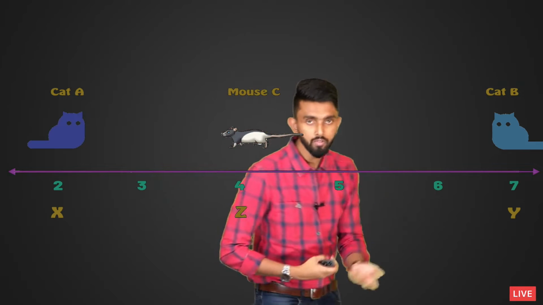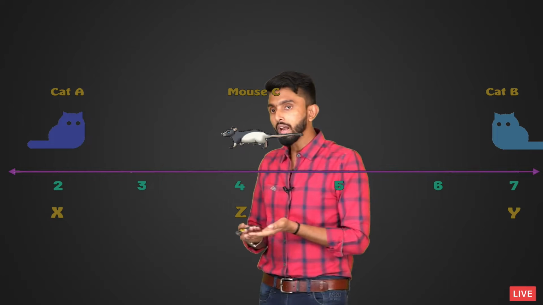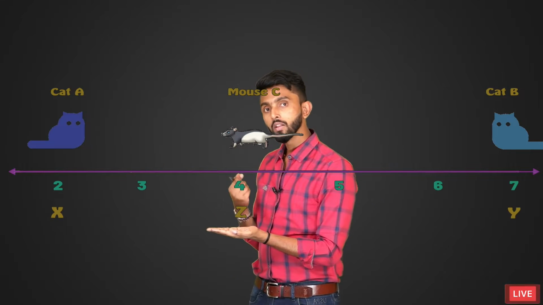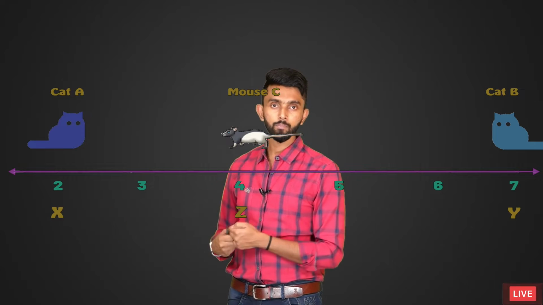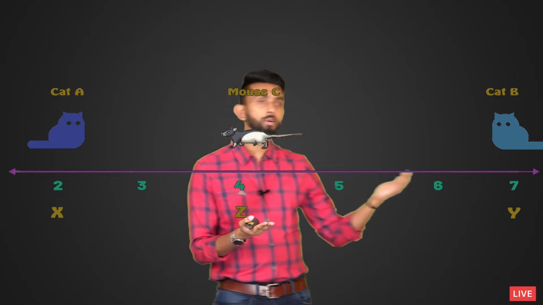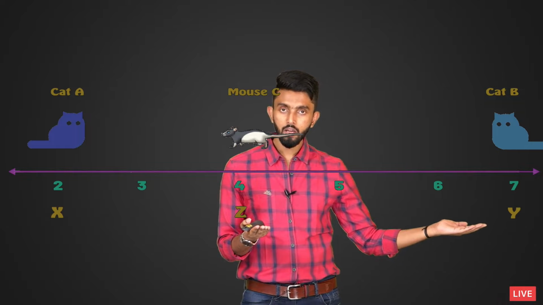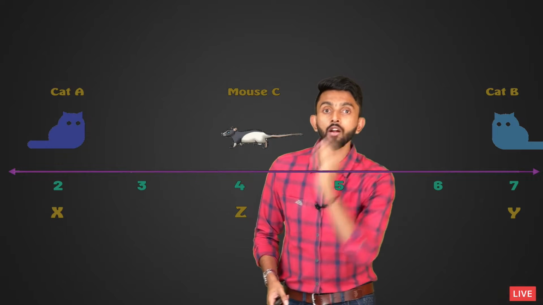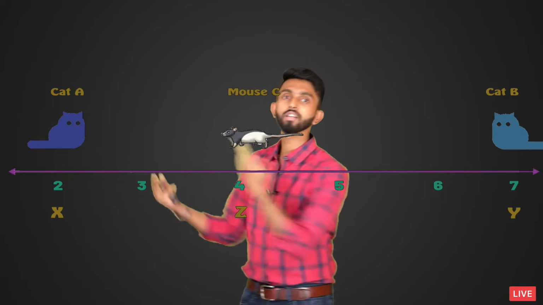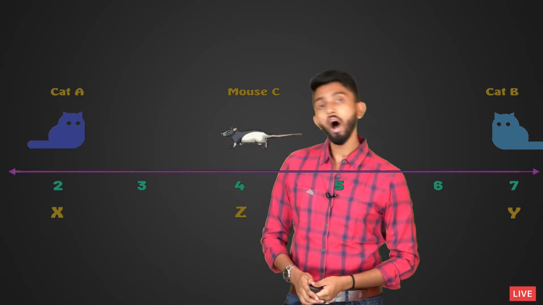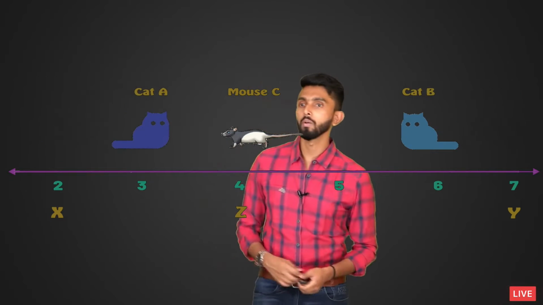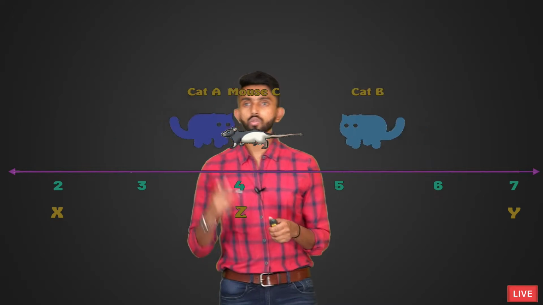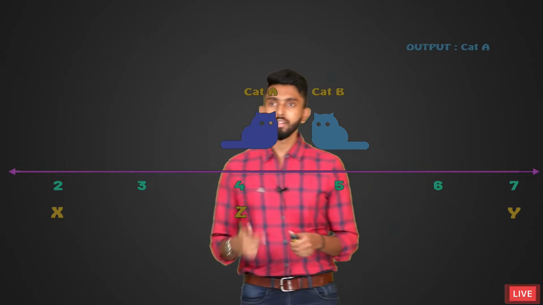So, all you have to do is calculate the distance between the mouse and cat A, calculate the distance between the mouse and cat B, and whichever distance is lesser, announce that cat as the winner. That's it. How are we going to do it? Very simple. Okay, so obviously who is going to be winning here is cat A, that is fine.